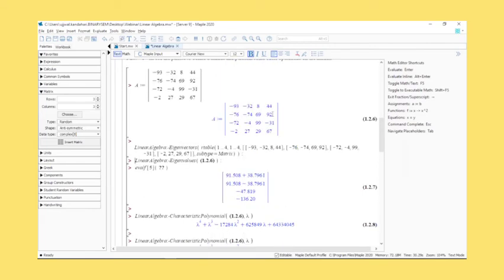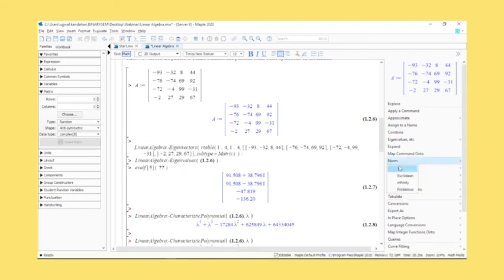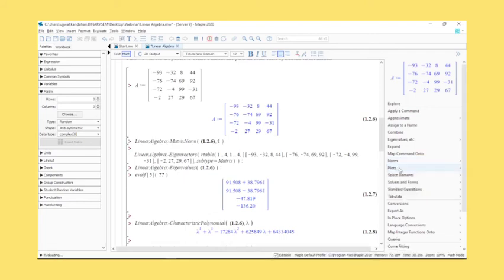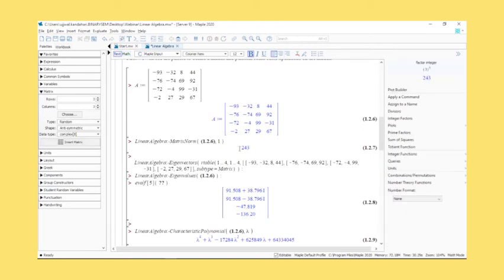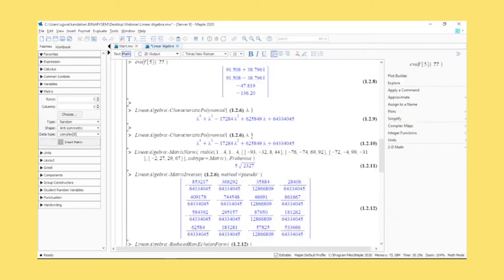Let's cover some other examples. For norms, you can get the Euclidean norm and infinity norms. Just click on this, and you get the value of the norm here. Matrix inverse, I think we covered this. So let's go for another example.